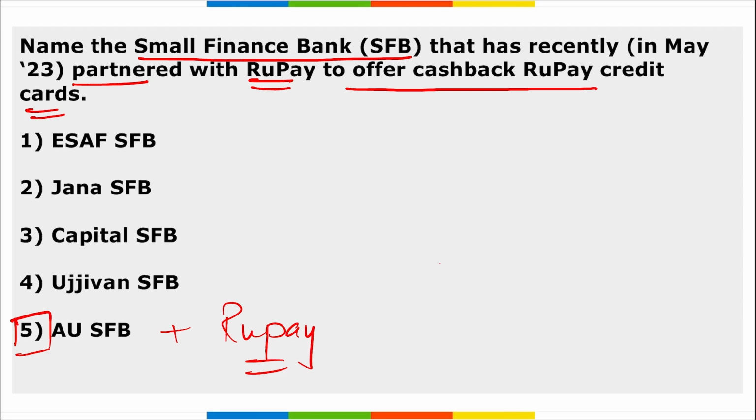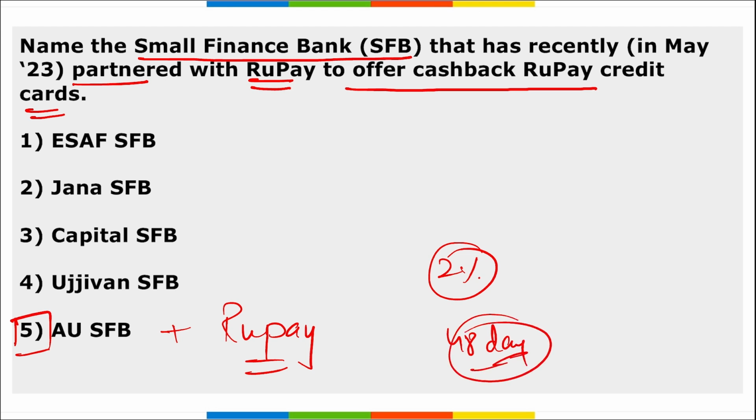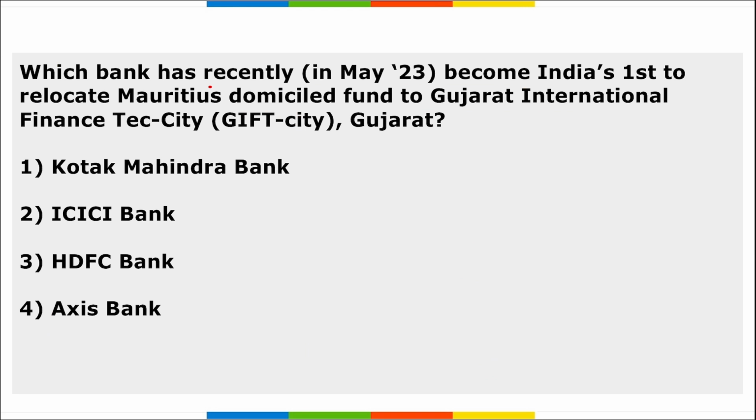The bank intends to provide multiple benefits to small businesses through this credit card. All right, and they can provide benefits like up to 2% cashback, 48 days of interest free credit and instant loans.